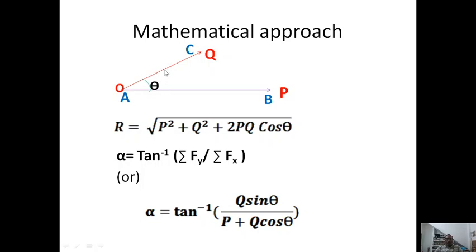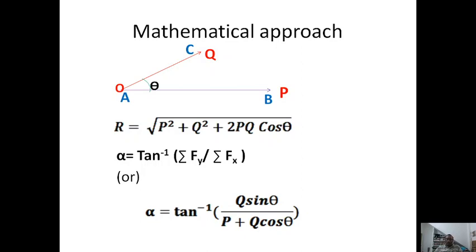To understand this, we know that R is equal to the square root of (sigma Fx) square plus (sigma Fy) square. You can use the same equation and get the same result. For sigma Fx, we have P, and the Fx contribution from Q is Q cos theta.